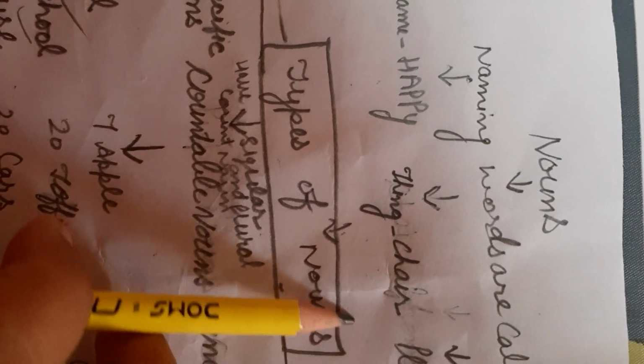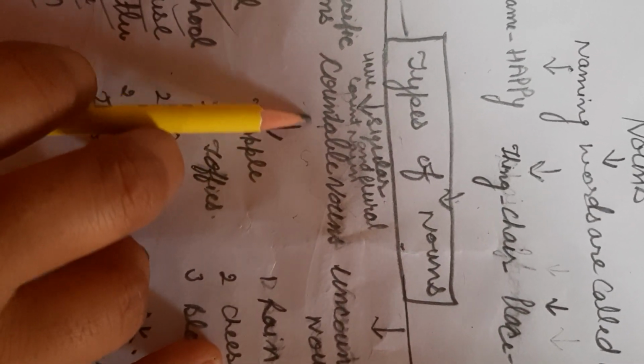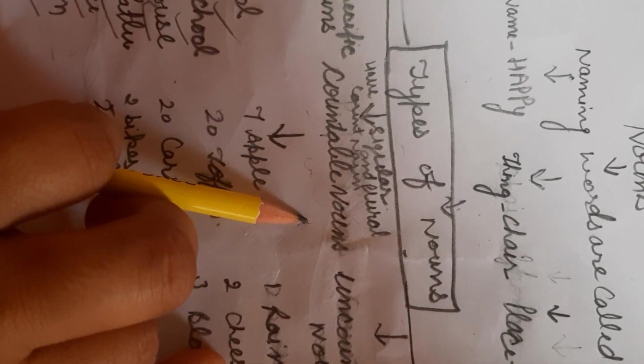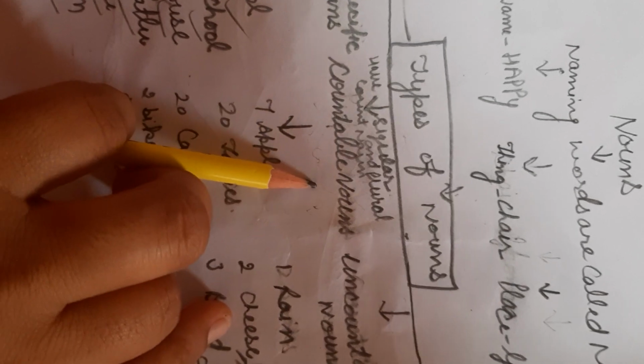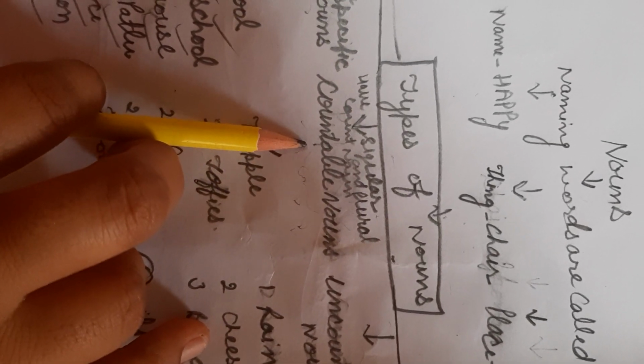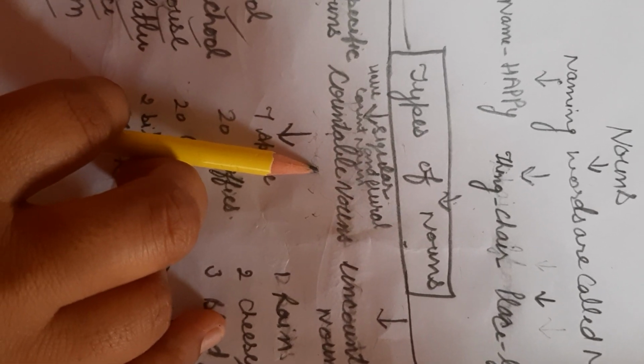The next type of nouns is countable nouns, which we can count. That's called countable nouns, things which are counted by a person.